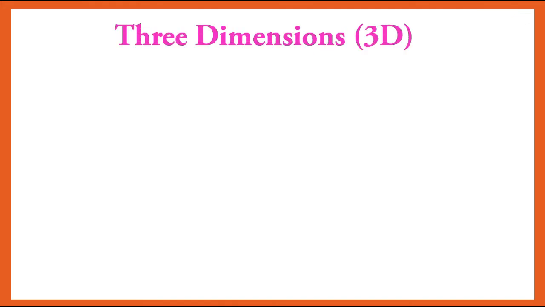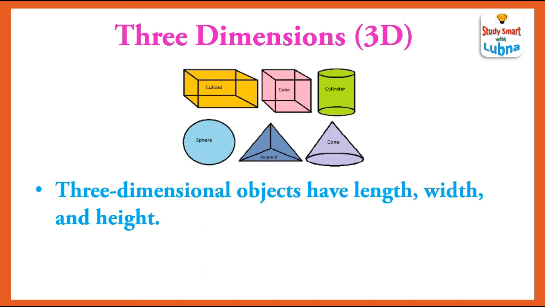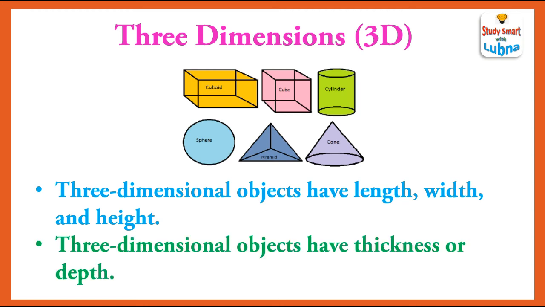3 dimensions or 3D. Cuboid, cube, cylinder, sphere, pyramid and cone. These are the examples of three-dimensional objects. Three-dimensional objects have length, width and height. Three-dimensional objects have thickness or depth.